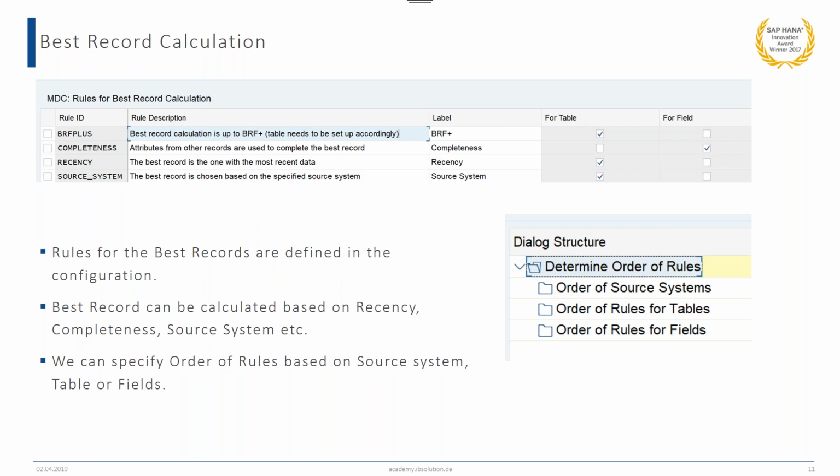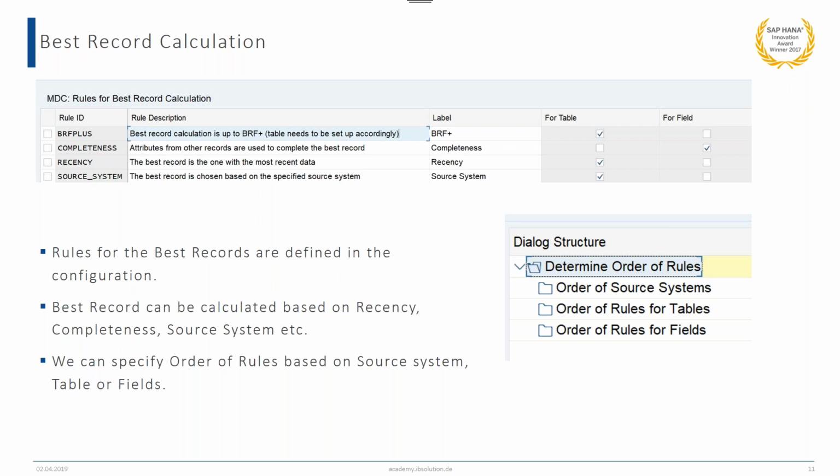So then the records will be clubbed together based upon the configuration, based upon the source system, the fields and the table. So like here in the case, whichever record is complete, whichever record is recently created, complete and maintained as a priority, that record is calculated as a best record.